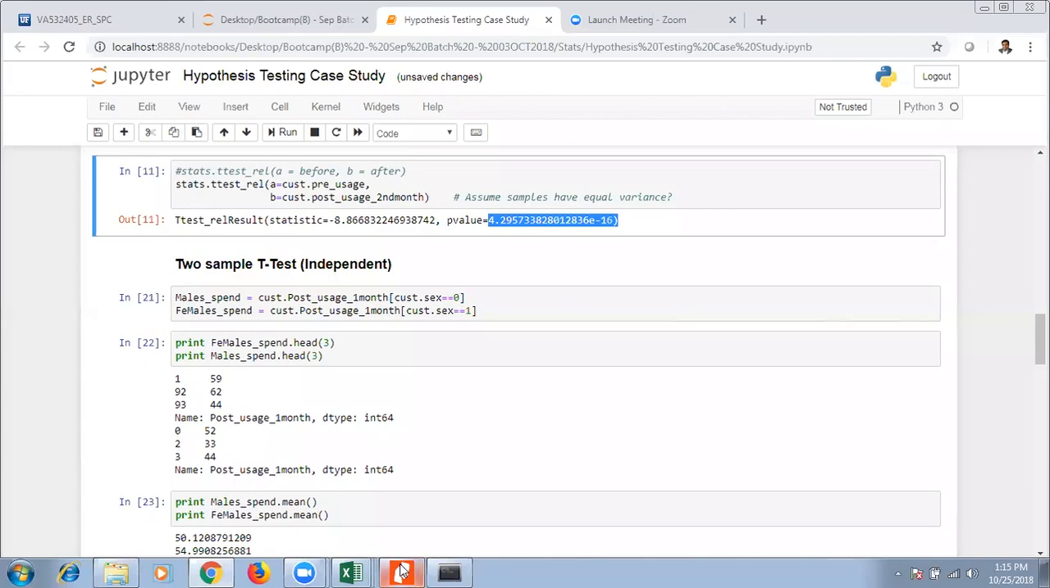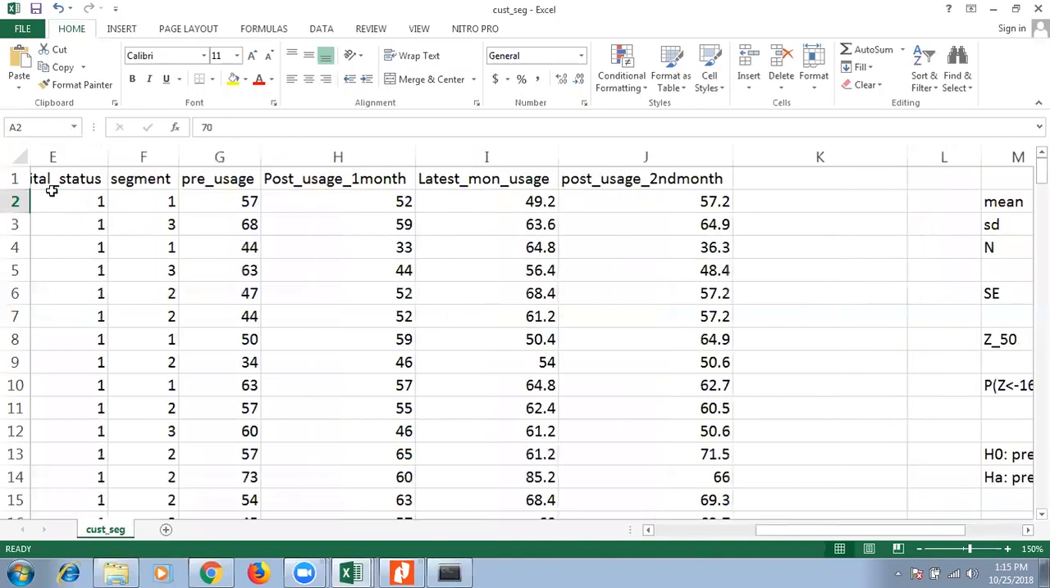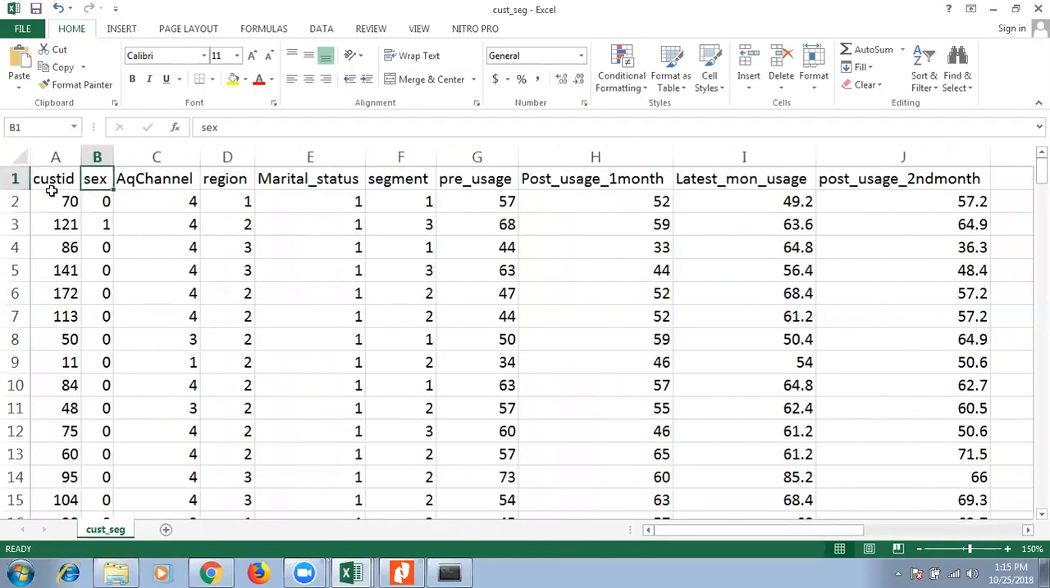Okay, what is the third question, guys? Is there any difference between males and females in terms of code uses? So you have a variable called gender. I think gender or sex, one of the variables you have. In this case, zeros you can consider as males, ones you can consider females, or vice versa, whichever you want. And now you can look at whether the ones and the zeros have similar averages.